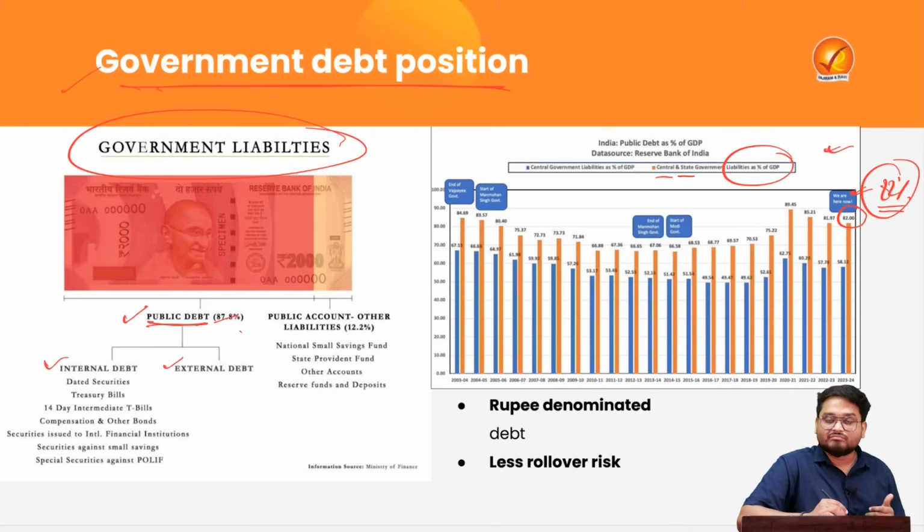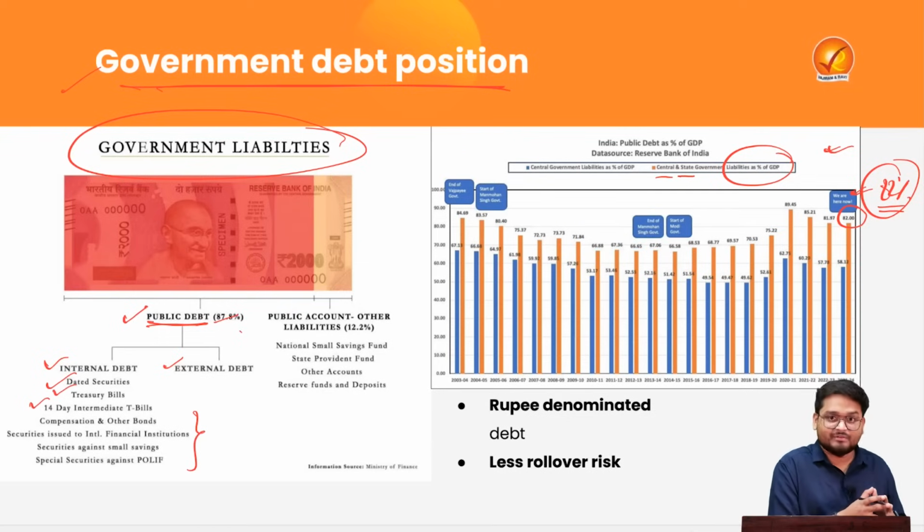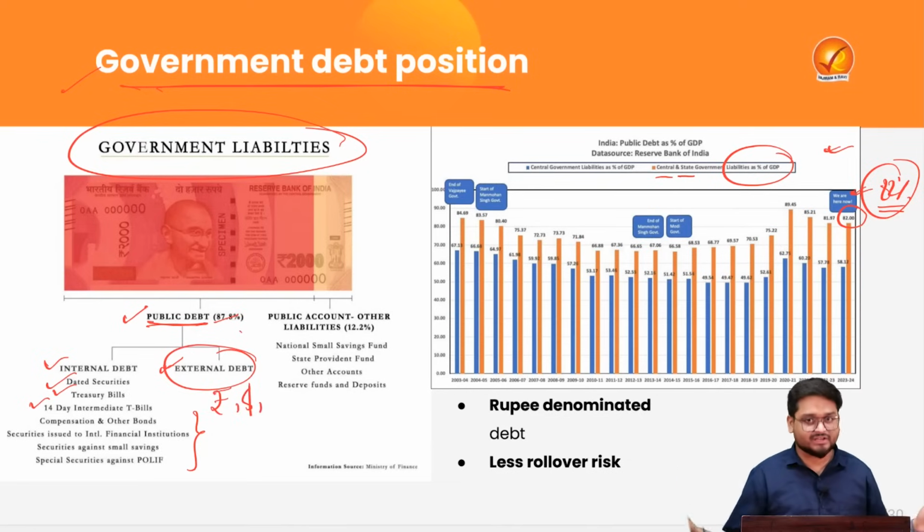And internal debt is covering dated securities, treasury bills, 14-day intermediate T-bills, and various other debt obligations of the central government and the state government combined. The external debt is the money that the central and the state government are borrowing from the rest of the world. It can be in rupees, it can be in dollars, it can be in any other currencies.